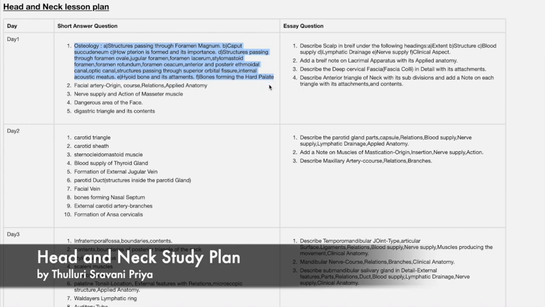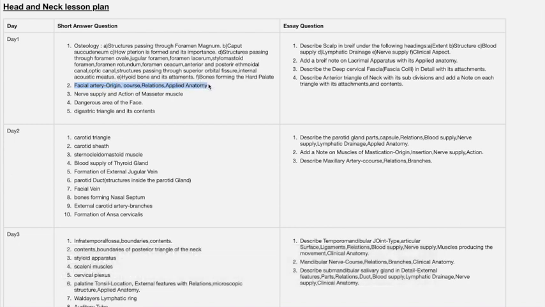So hyoid bone and its importance. Bones forming the hard palate. These are the subtopics that come under the first question. Next one is the facial artery, which is repeatedly asked in the question. So don't skip this question. Facial artery and action of masseter muscle and nerve supply. This is also important. Dangerous area of the face, digastric triangle. If we study this anterior triangle, we can cover this digastric triangle, carotid triangle, submental triangle and submandibular triangle. So these are the questions listed for day 1.